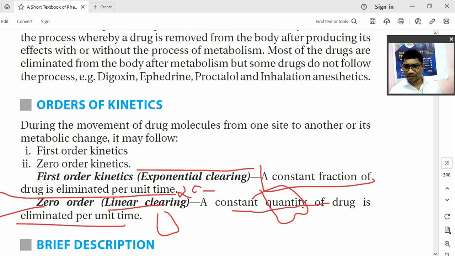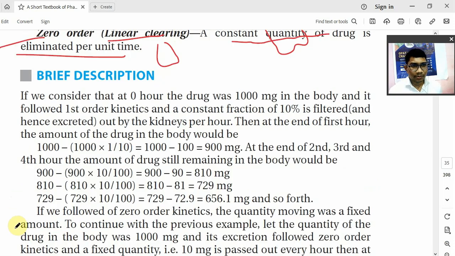Okay? So I will explain this with an example. For example, if you consider a 0 hour, a dose of drug is 1 gram. 1000 milligram drug है यानी 1 gram drug है. So if dose of drug is 1000 milligram or 1 gram at 0 hour, मतलब अभी दिया है drug. Consider that at 0 hour, 1000 mg drug was given in a body and it follows first order. अगर drug first order elimination follow करता है, it follows the first order kinetics.